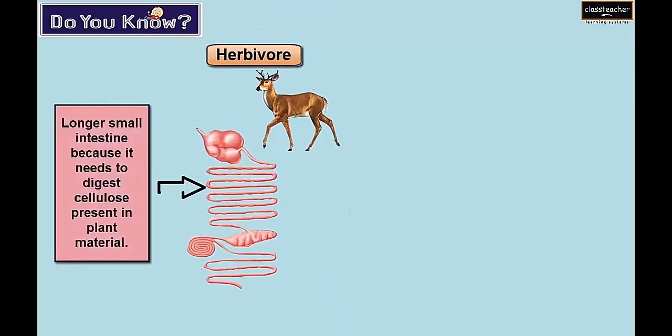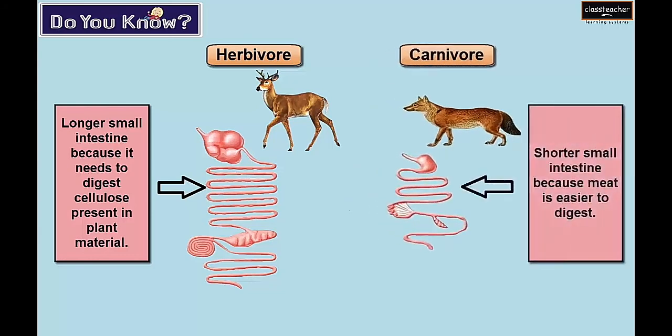Do you know an interesting fact? That herbivores have a longer small intestine because it needs to digest cellulose present in their plant material. But on the other hand, carnivores need a shorter small intestine because meat is easier to digest.